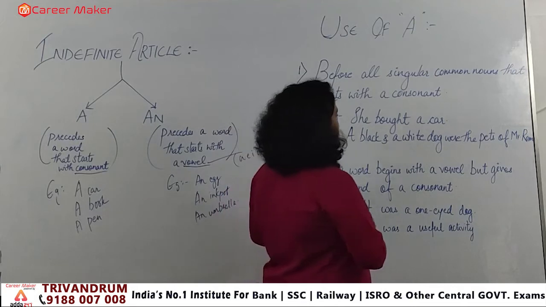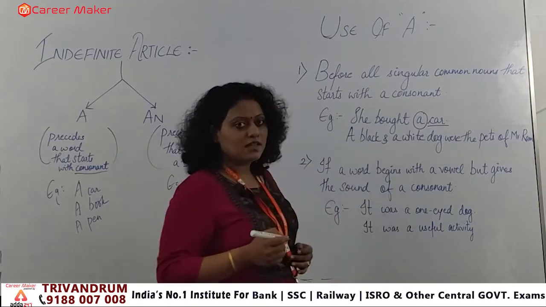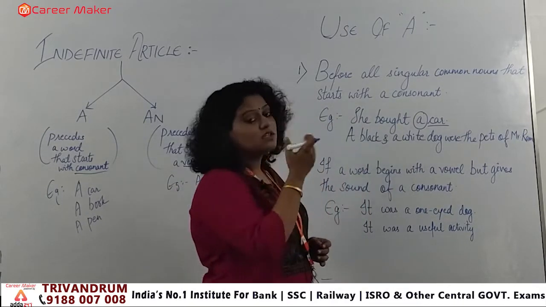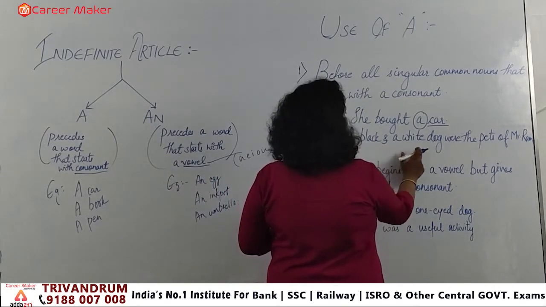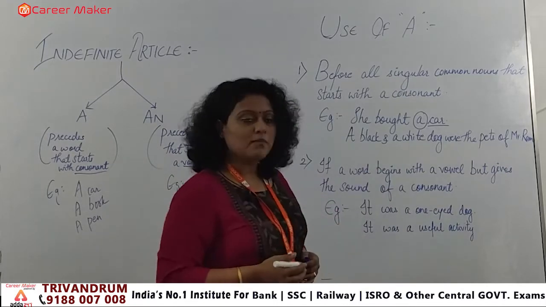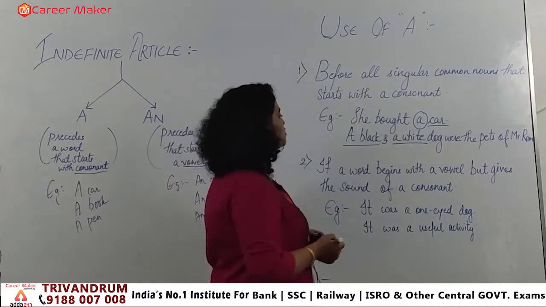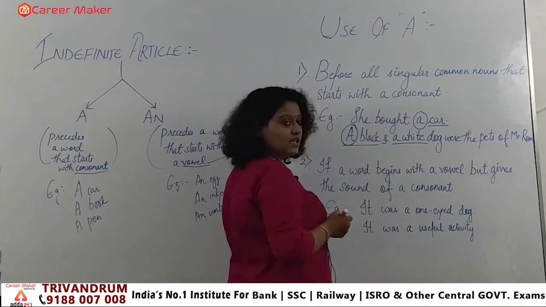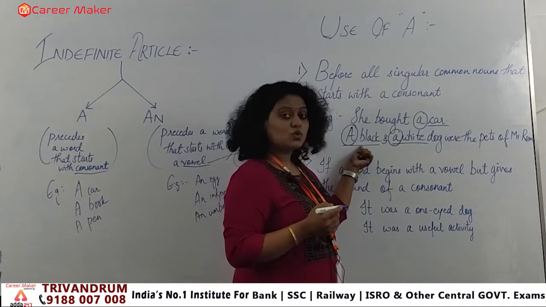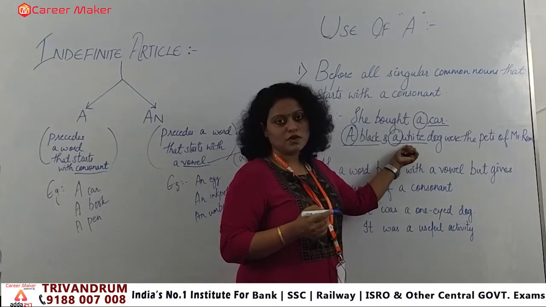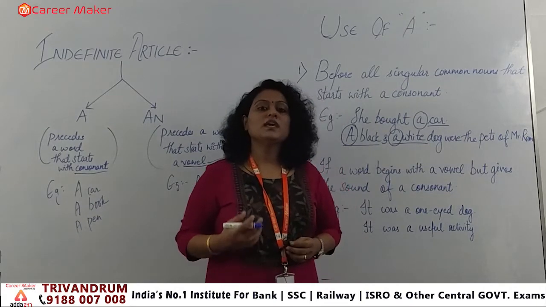In that manner you can see, she bought a car. So we have used the indefinite article a, and the noun used is car, and C is the consonant. Second, a black and a white dog were the pets of Mr. Ram. So what I have used is a black and a white dog. Clear? So here we are having a, here also we are having a. B is the consonant, right, and W is also a consonant. So when a word starts with a consonant, we apply the indefinite article a in front of it.